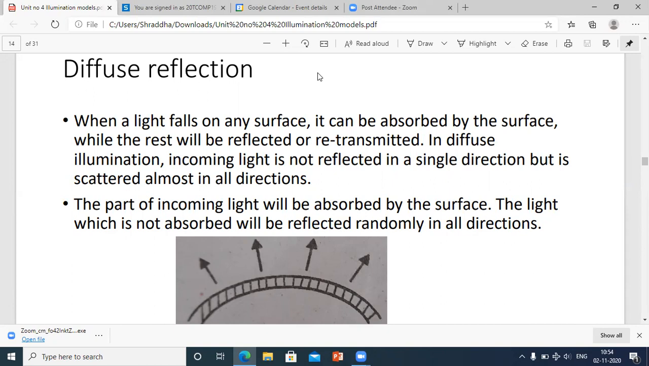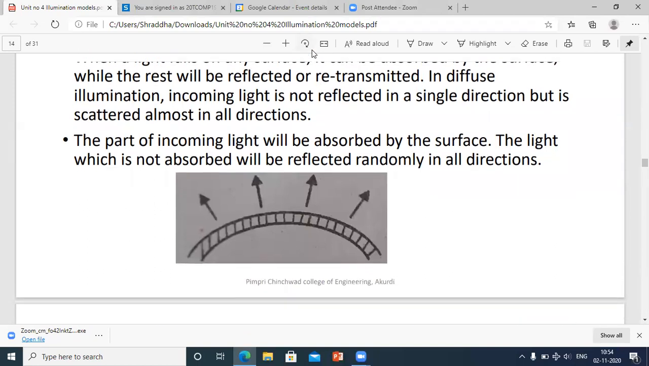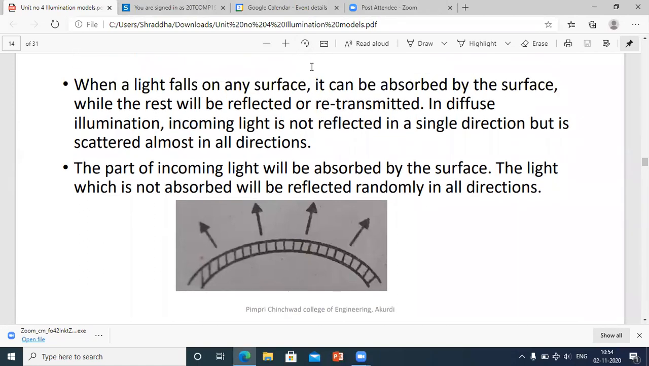I repeat again, what do you mean by diffuse? Diffuse means to reflect the light in all directions, or to scatter the light. A part of the incoming light will be absorbed by the surface. The light which is not absorbed will be reflected randomly in all directions. Many people get confused and think that diffuse reflection simply means the light falling on the surface and then reflecting. No, that is completely wrong.